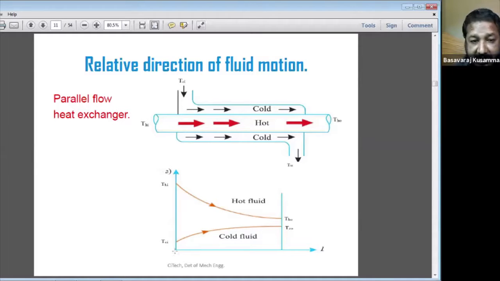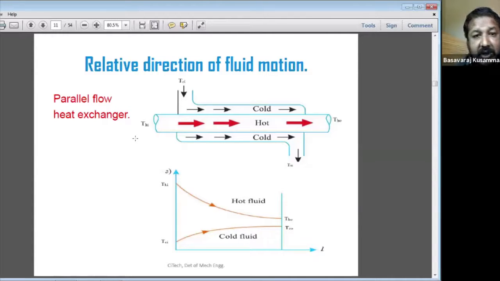That's why the temperature of the cold fluid in the parallel flow heat exchanger goes on increasing as the length of the heat exchanger increases. This is the parallel flow heat exchanger.